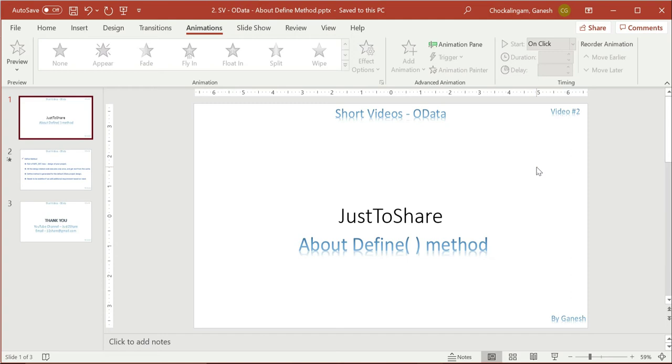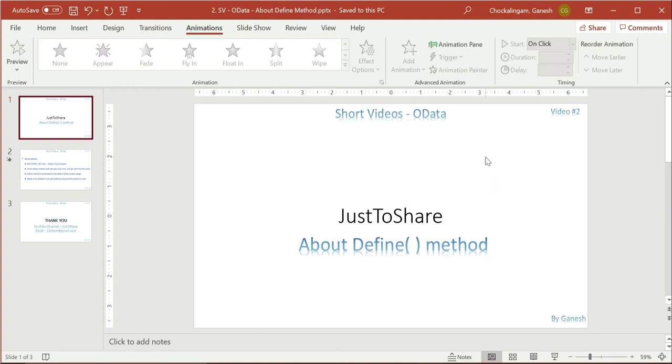I will show you how the define method is originally generated for your project, and also how we have to redefine it depending on your requirement. That is the idea of this particular session. I'll take one particular scenario: instead of designing in SEGW, I'm going to do it at the code level. Very simple one. Let's take it into the slide first.